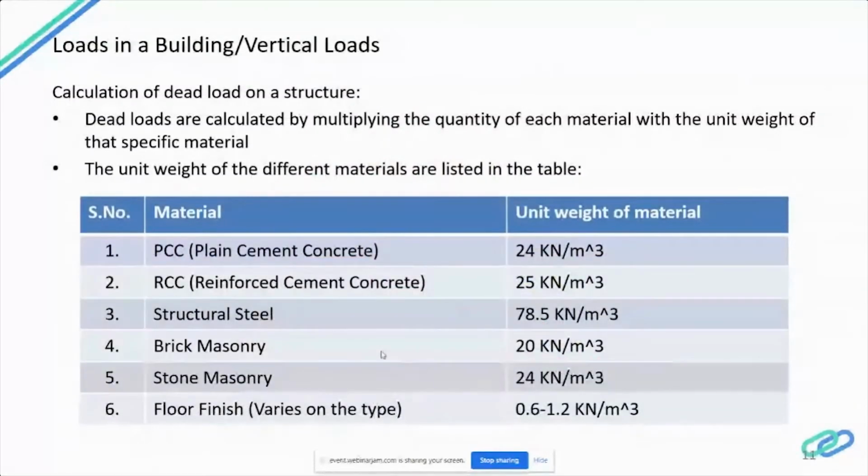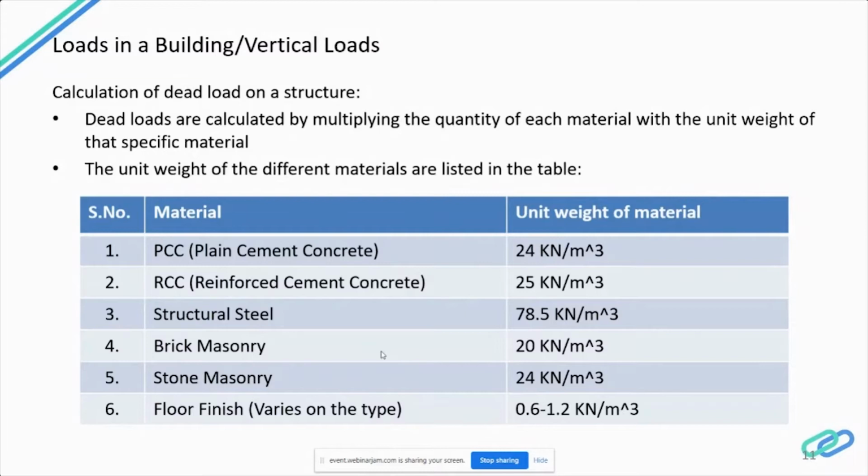These are some of the unit weights of some materials as per IS code, IS 456, for calculating the dead load on the structure. It is mandatory for all civil engineers to know at least a few unit weights of these materials by heart, so that they can calculate dead load and live load immediately.